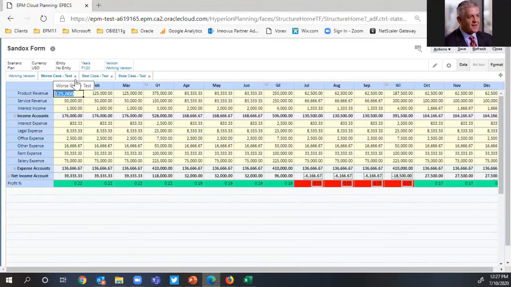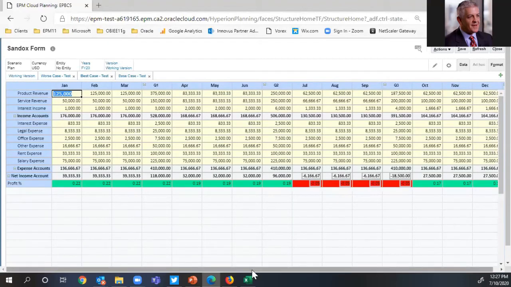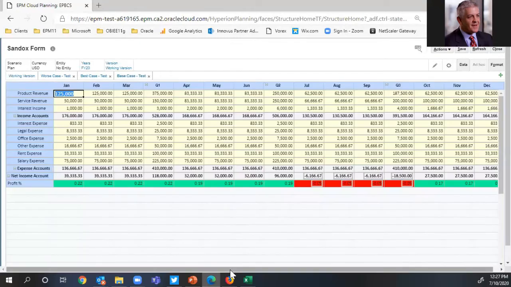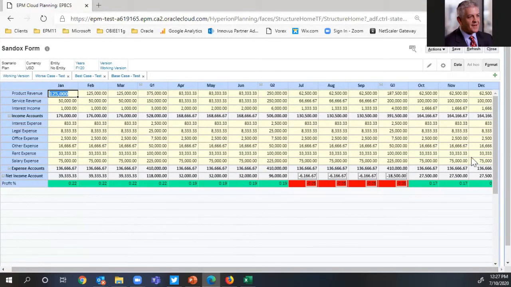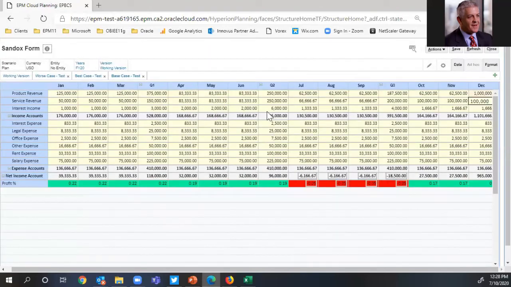So what I may do is decide to change my revenue in my base case. Let's start here with the base case. And if I look at my product revenue, I see that it's 62,500. Let's just go ahead and make this real easy here. I'm going to change my base case to $1 million and hit save. And what I did was it automatically spread.